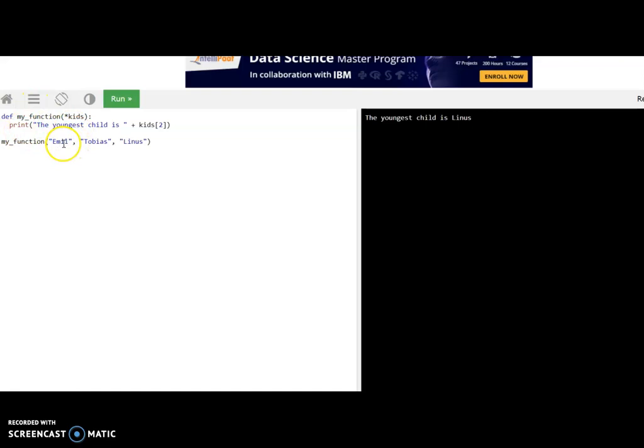See here, I don't know how many parameters I am going to pass, so I have put a star before the parameter name, and in the function call I am passing 3 parameters. Just imagine I am only defining the function and running the program.